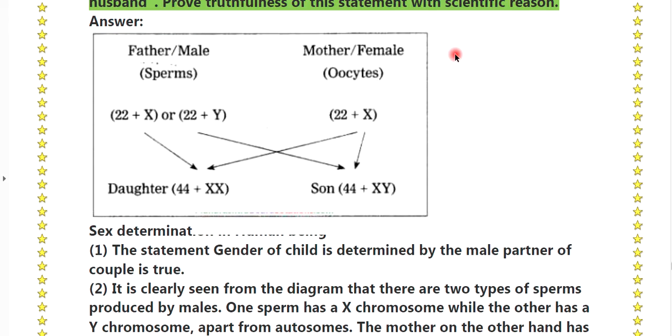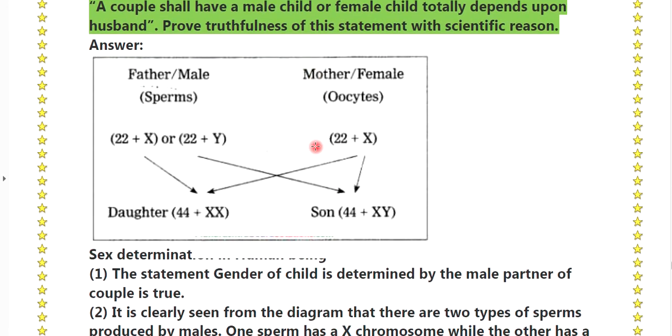Okay. Here the father has sperms, that is 22 plus X and 22 plus Y, and the mother has oocytes, that is 22 plus X. Daughter gets one X chromosome from the mother and another X chromosome from the father. Here the son gets one Y; when we get the Y chromosome from the father and the X chromosome from the mother, then the son is born.